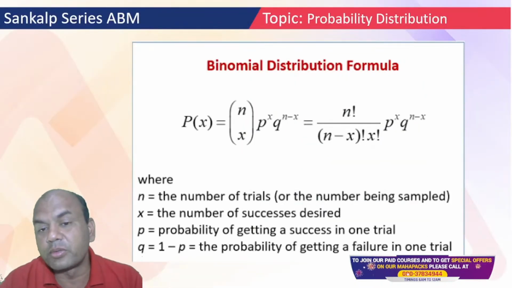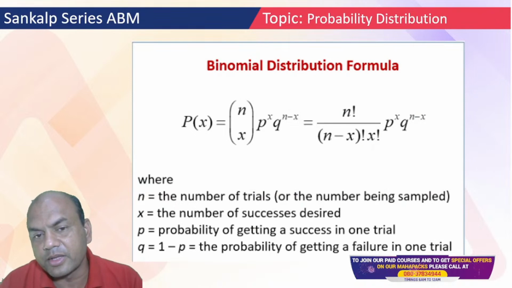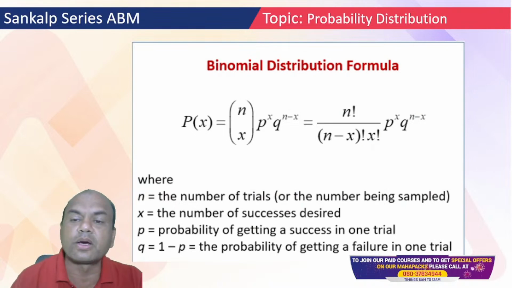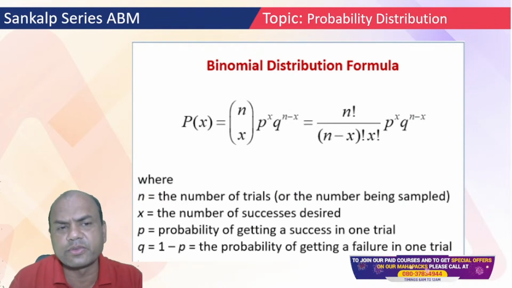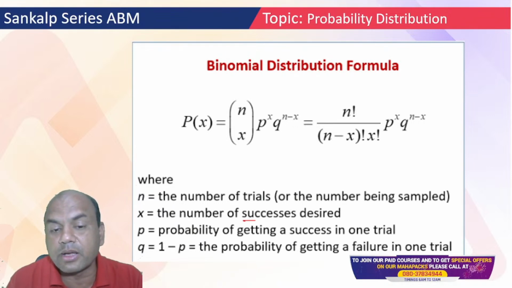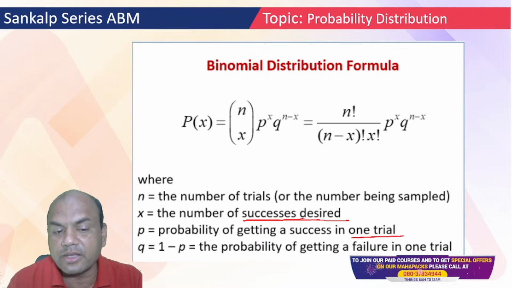Now, binomial, this is the formula for binomial. NCR into P raised to R, Q raised to N minus R, or X we call it. So NCX, P raised to X, Q raised to N minus X. N is the number of trials. X is the successes required. P is the probability of getting success in each single trial, and Q is the probability of getting the failure. So this is binomial.